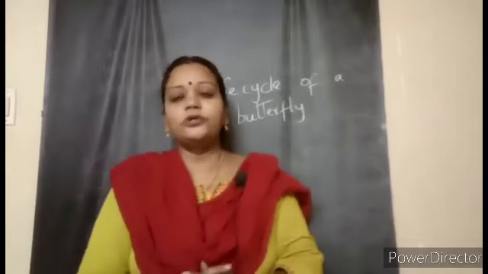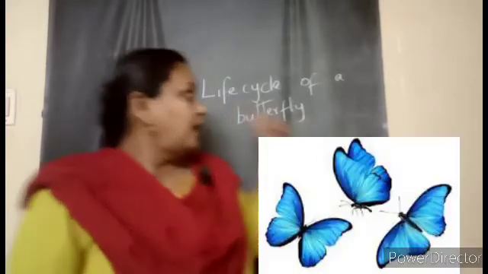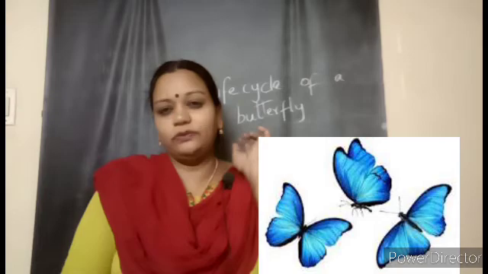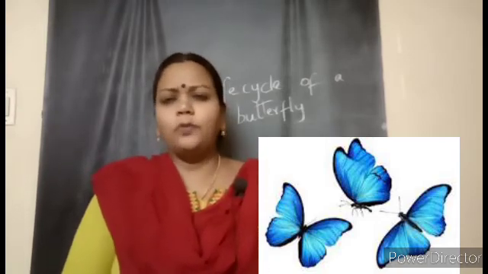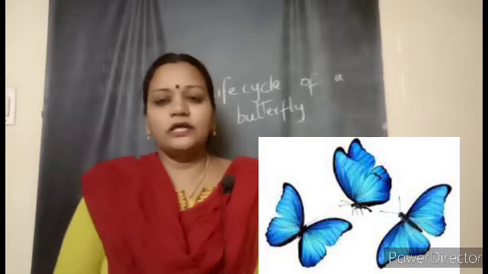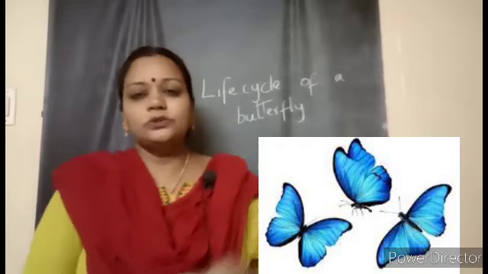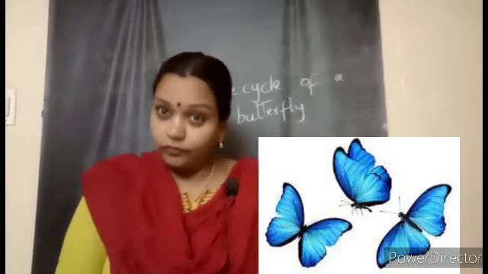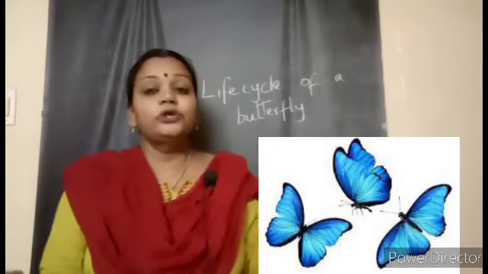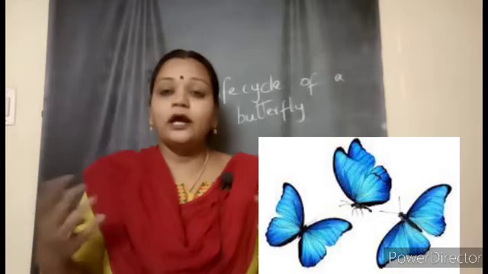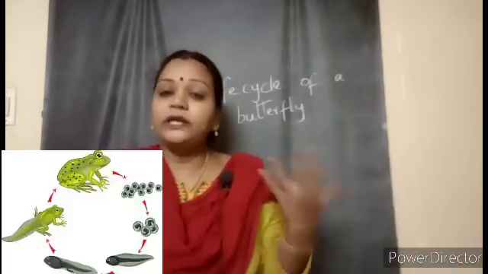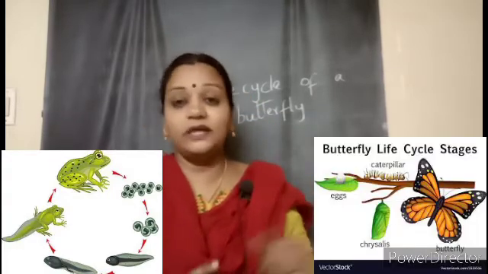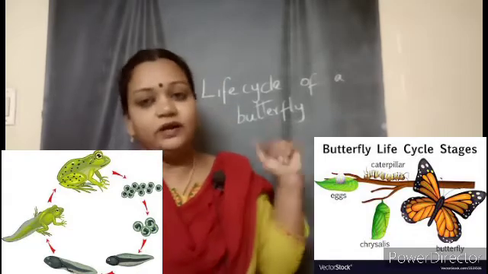In today's class, as a continuation of block 7, we are going to learn about the life cycle of a butterfly. We already learned about the life cycle of one such insect, that is the ant. So by now you have some idea about how the life cycle of an insect will be. Next, after learning about the life cycle of a bird, we learned about the life cycle of a frog, and you were also introduced to a new term called metamorphosis. In that process, the animal or insect undergoes changes in its physical features till it becomes an adult. Yes, so in today's class we learn about the butterfly.